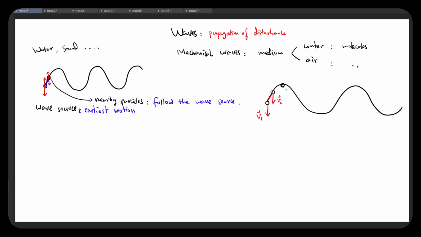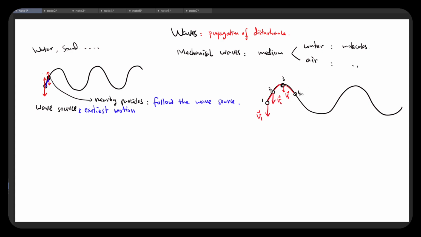And this particle is the third particle. So it's going to follow the second particle due to the interaction between 2 and 3. 2 is going to drag down 3. So 3 is going to follow 2 by going this way. Okay. Now how about a particle further away? Let's say here, particle 4. Now particle 4 is going to follow particle 3 because there's interaction between them.